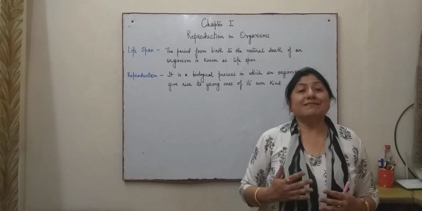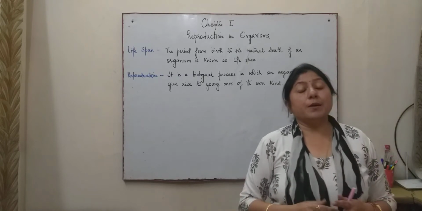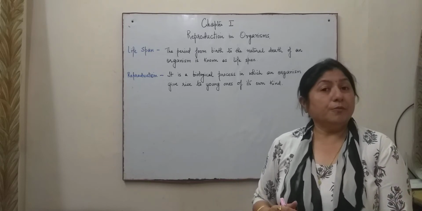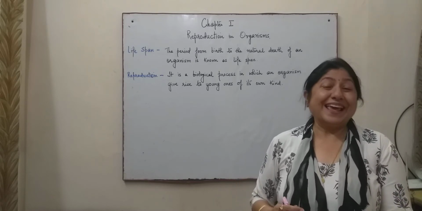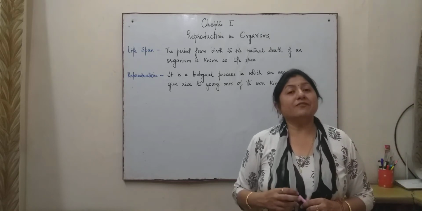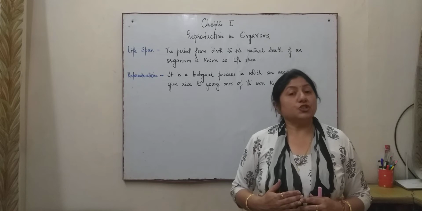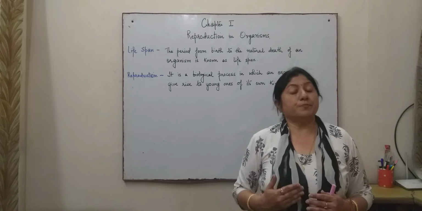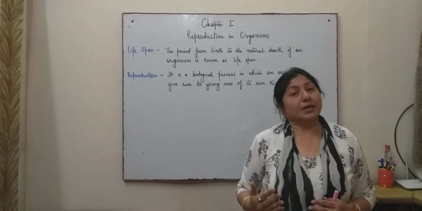Now, why is reproduction a very important phenomenon? Reproduction is important because it helps in the continuation of the species. It is very, very important for the species to continue, and for the continuation it needs to reproduce its own kind.